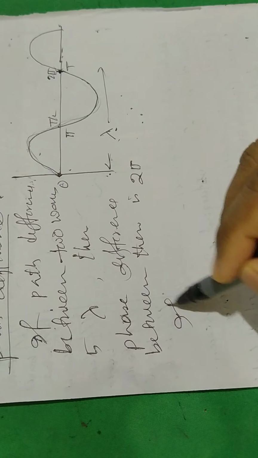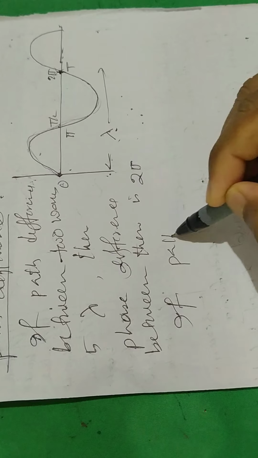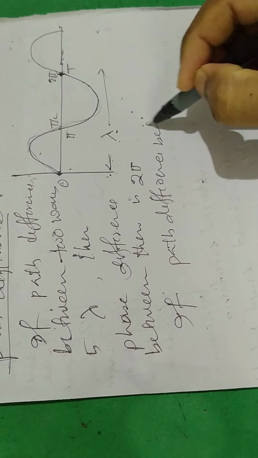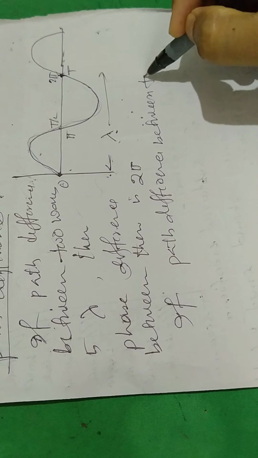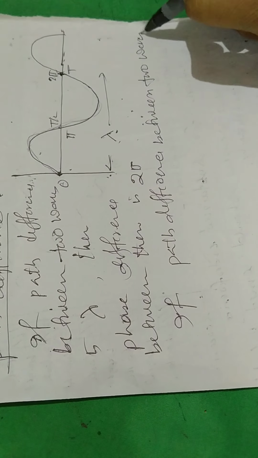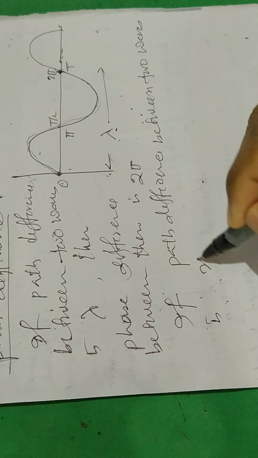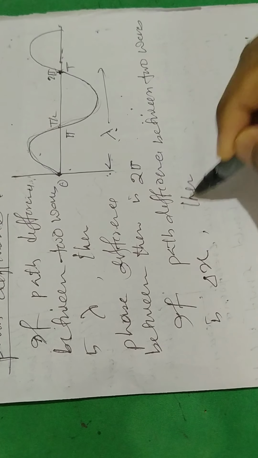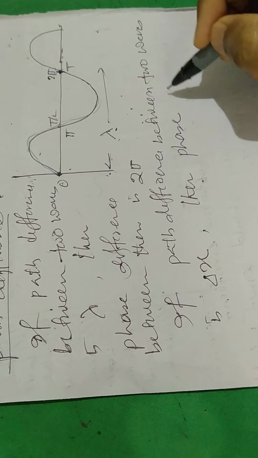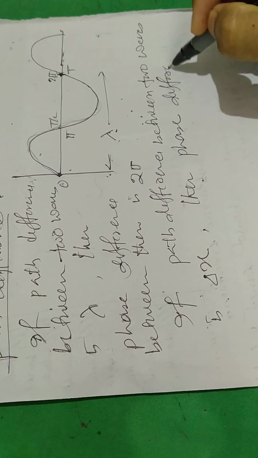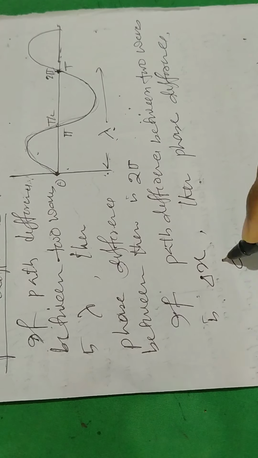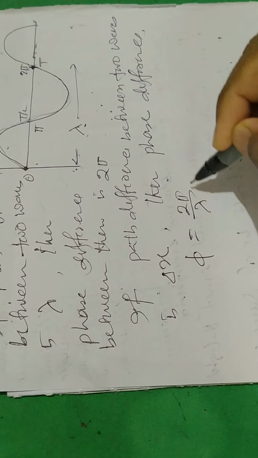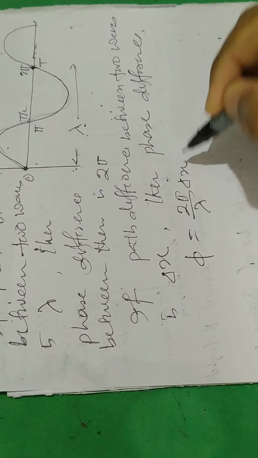If the path difference between two waves is delta x, then the phase difference, denoted by phi, is equal to 2 pi by lambda into delta x.